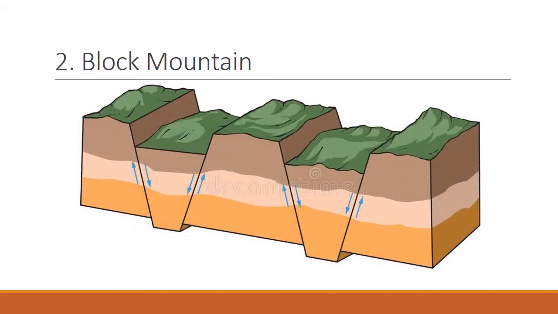Next is the block mountain. From the shape you can see that they are actually like blocks. Due to the geological forces, pulling force is applied on the surface of the earth, then cracks are formed. As a result, surrounding area is submerged and central part remains stable forming block mountain, then gorges are formed in the lower area. Now we know that under the surface of the earth various movements are happening.